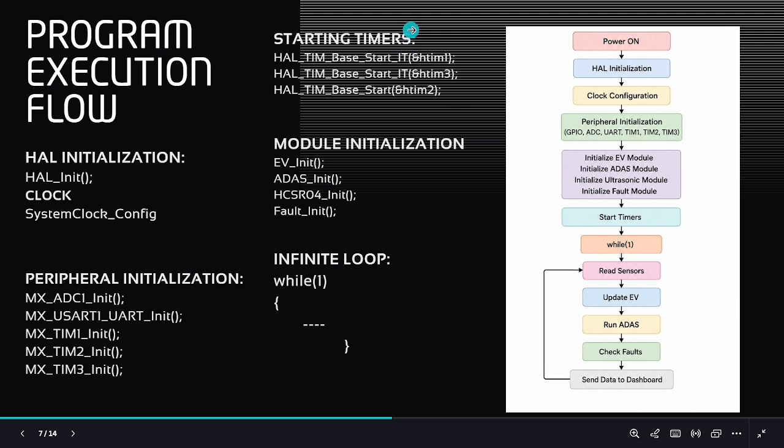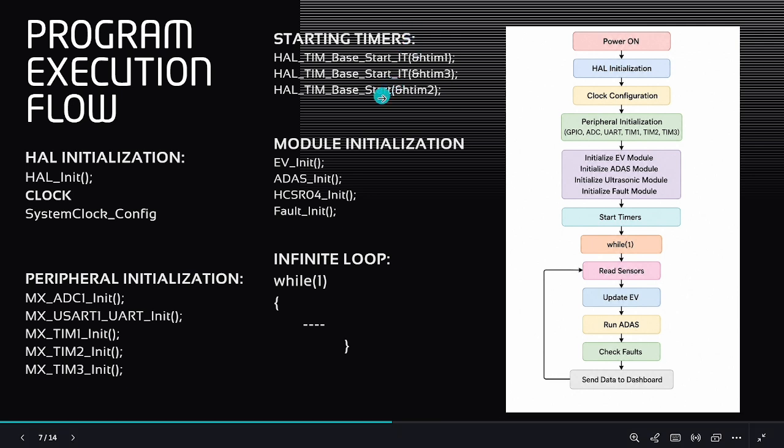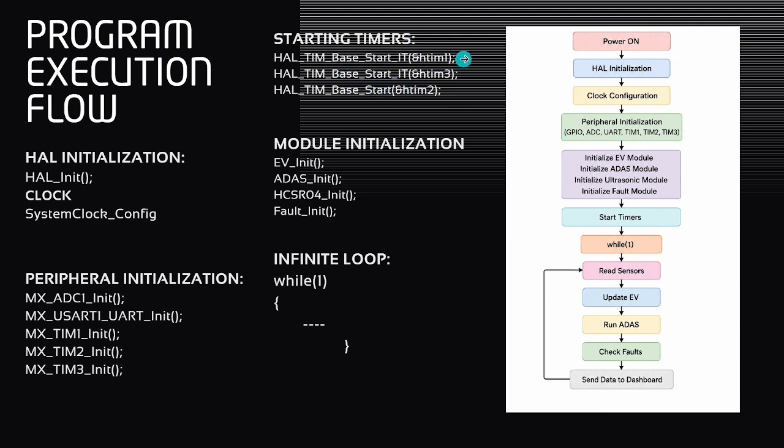Next, starting timers. This is the start of Timer 1. This starts Timer 1 in interrupt mode. The interrupt is generated automatically after every configured time interval. And this is for Timer 3. Similarly, Timer 3 interrupt is started for periodic updates. And this is for Timer 2. Timer 2 starts in normal mode because it is used for measuring ultrasonic echo duration.